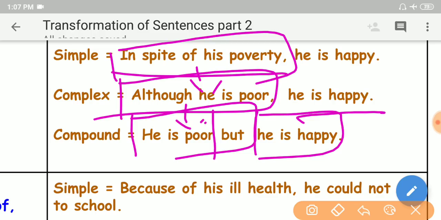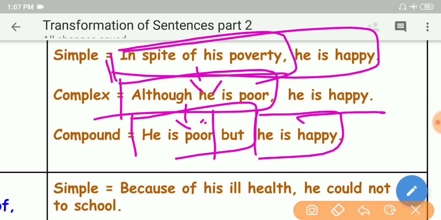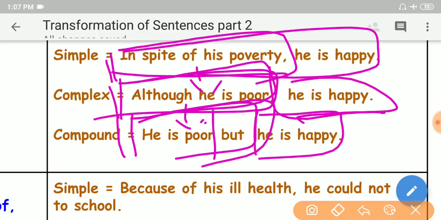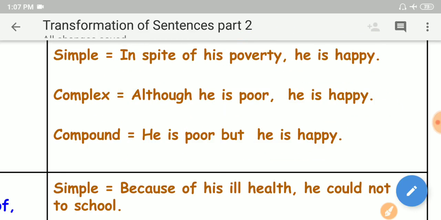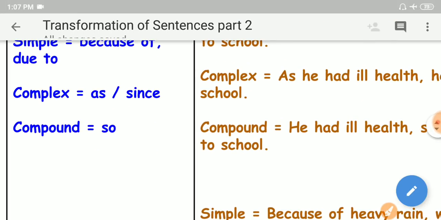These are the things you must understand: simple, complex and compound, my dear friends. So let us go and learn the other structure.